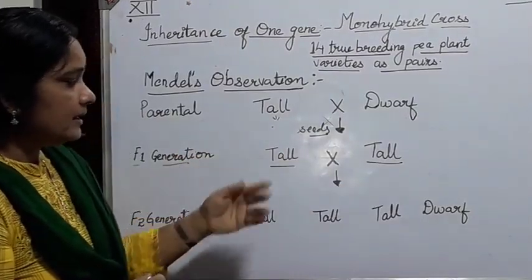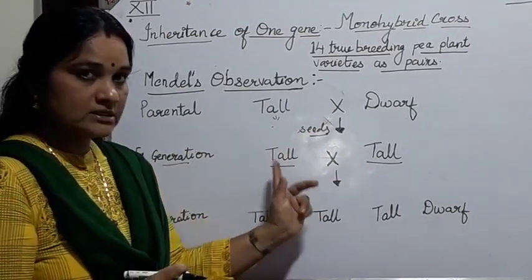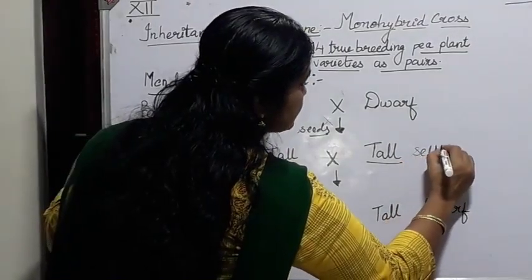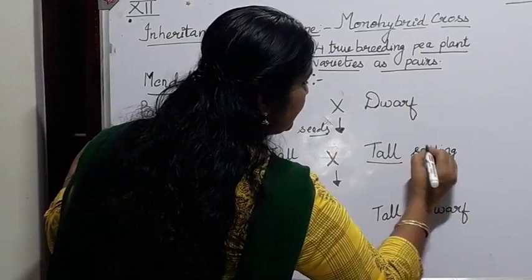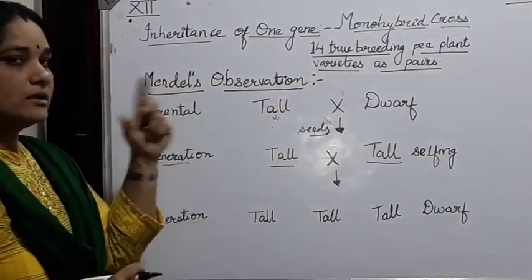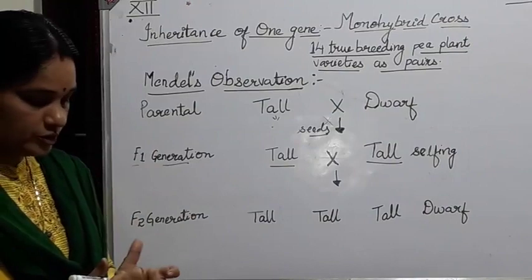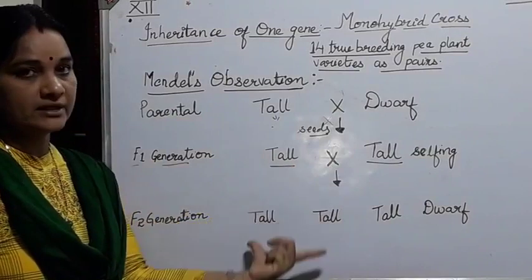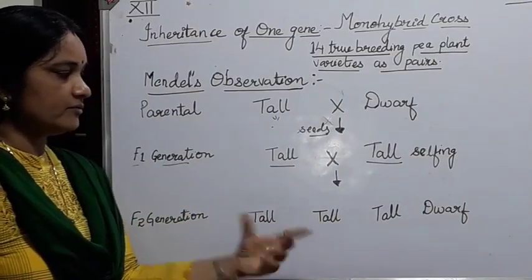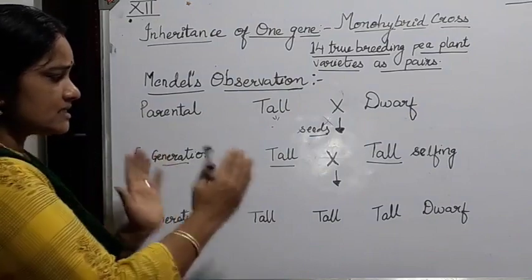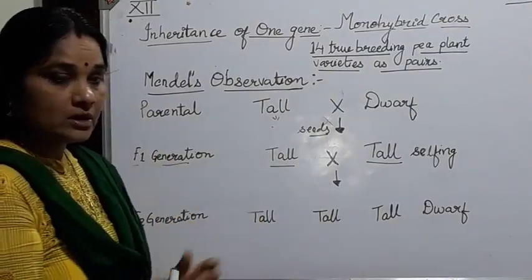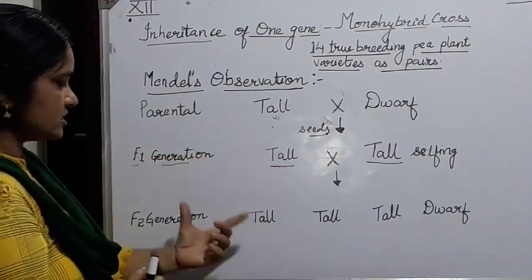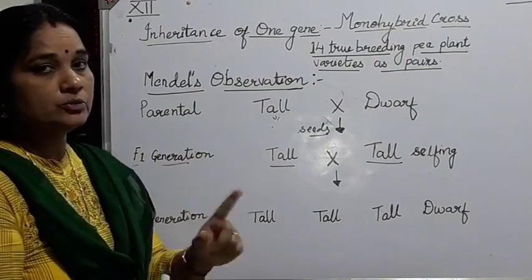Then he took both the plants, that is both tall plants, and after selfing between this tall plant and tall plant, he crossed them and took the seeds, sowed them again and germinated them, and then the progeny germinated from the first generation was studied. Next, he saw that out of so many plants that grew, some plants were tall and some were dwarf. So the second set of progeny which was produced from the first generation, we call them the F2 generation or filial 2 progeny.